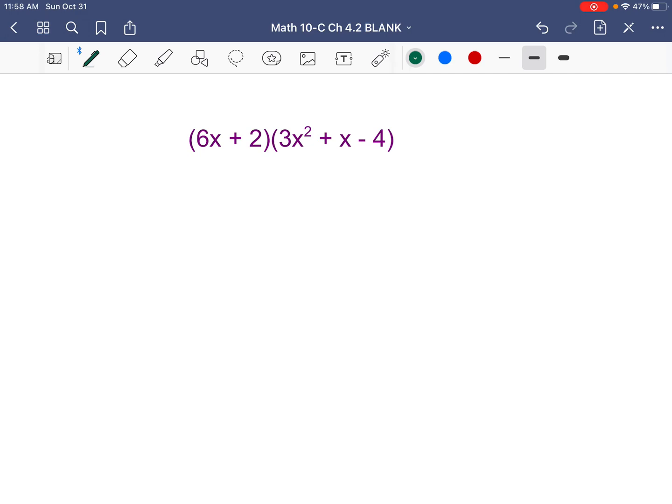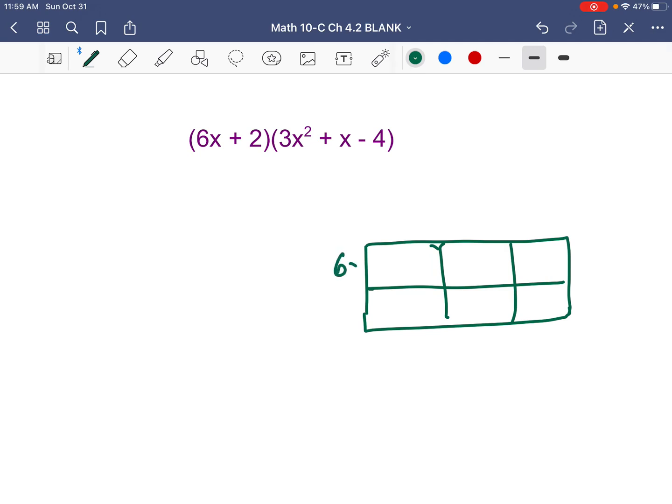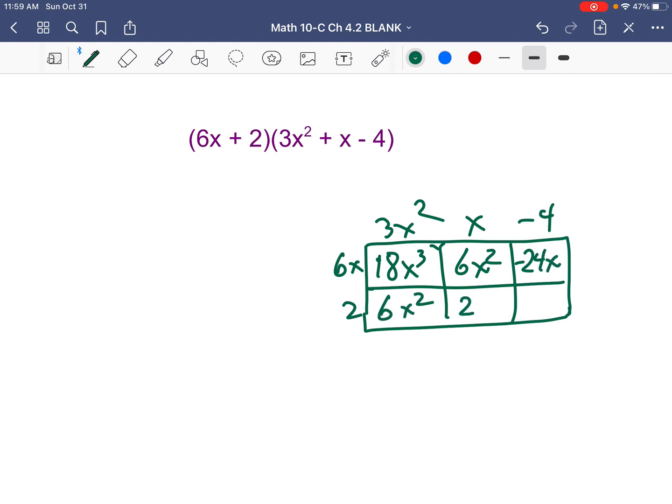Now, I like setting up the rectangle. So it'd be something like this: 6x, 2, 3x squared, x, minus 4. Now, if you want to do it this way, 3 times 6 is 18, x squared times x is x cubed. 6x times x is 6x squared, minus 24x. 6x squared, 2x, minus 8.